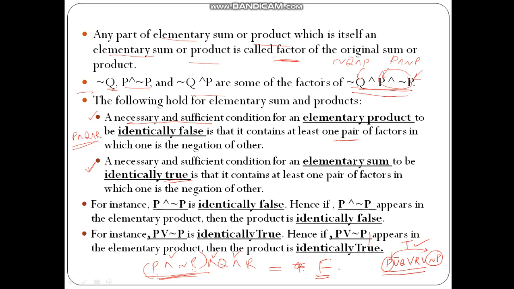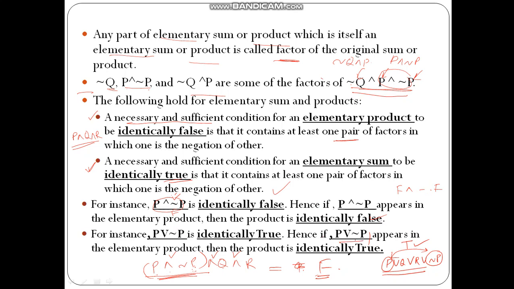We have already studied these things in the formulas previously, some theorems. P and not P is always false; we already know this is identically false. Hence if P and not P appears in the elementary product, then the product is identically false. False anded with anything will be false. Similarly, P or not P is identically true.